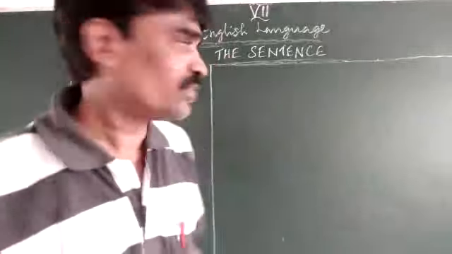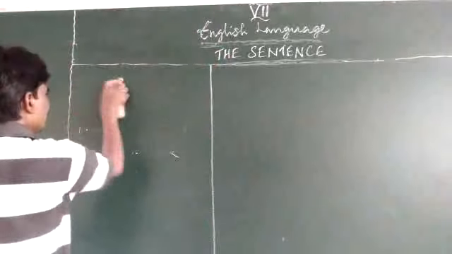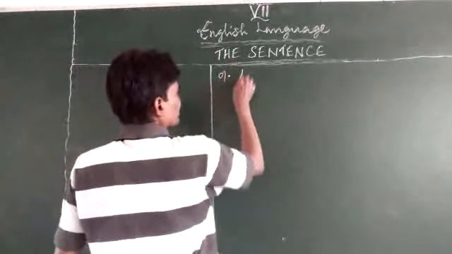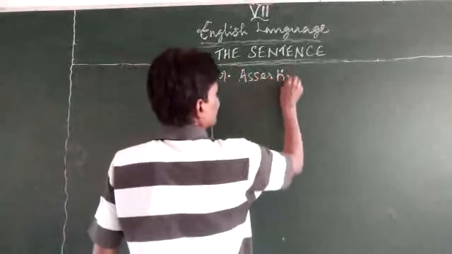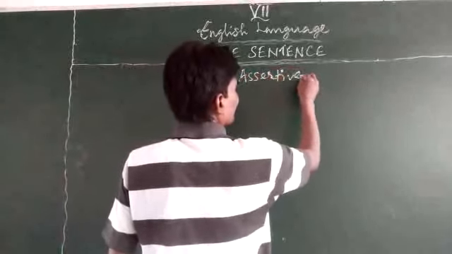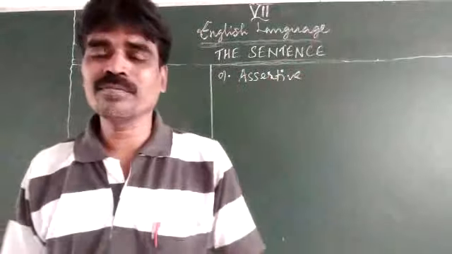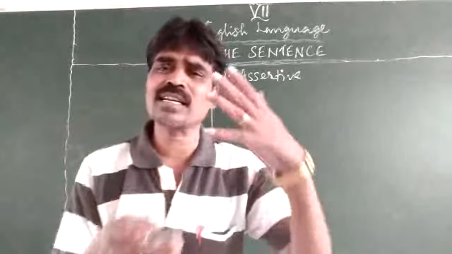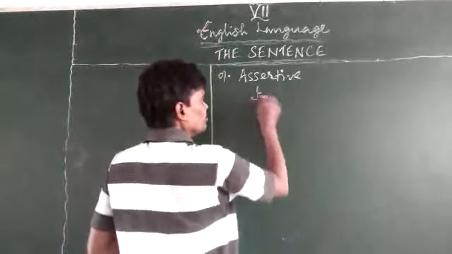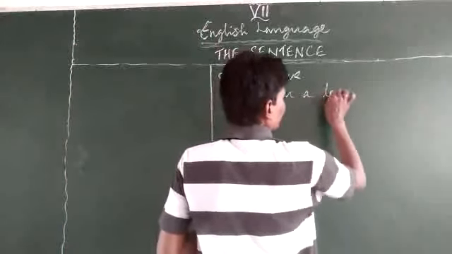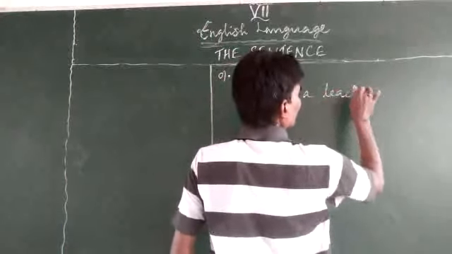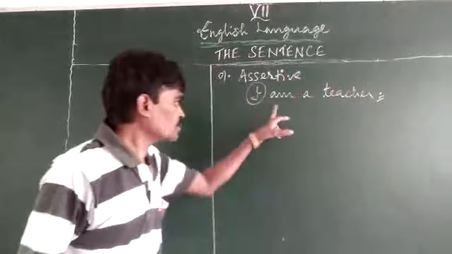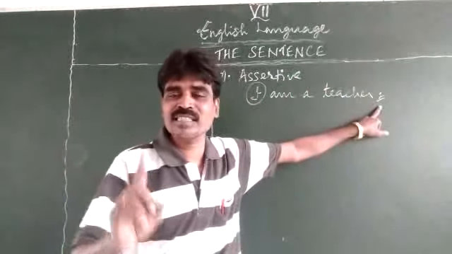There are 4 kinds of sentences. The first one is assertive. Assertive, or sometimes it might also be called affirmative, declarative, or statement. How do you know this is an assertive type of sentence? For example, I am a teacher. See, it starts with the subject and ends with the full stop. So this is to be called the assertive.